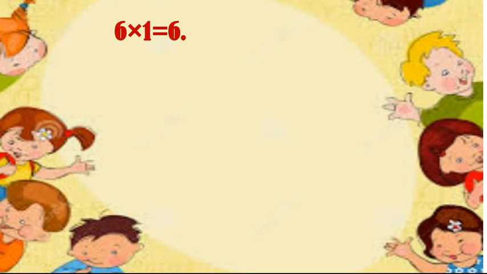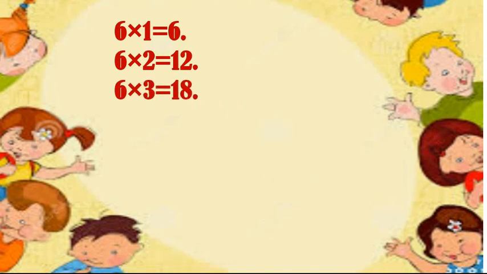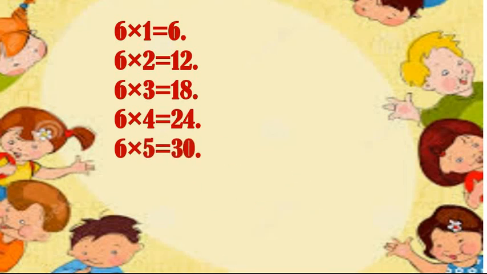Leave one line and then write 6 twos are 12. 6 threes are 18. 6 fours are 24. 6 fives are 30.